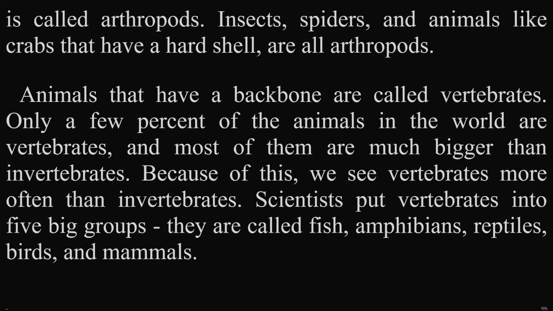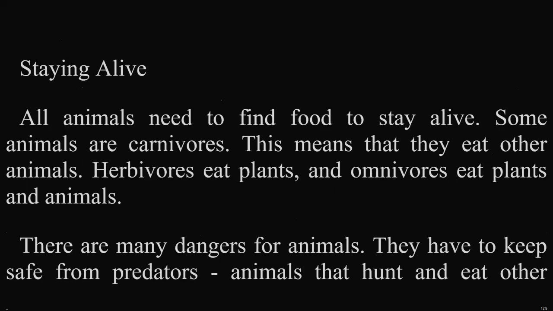Animals that have a backbone are called vertebrates. Only a few % of the animals in the world are vertebrates, and most of them are much bigger than invertebrates. Because of this, we see vertebrates more often than invertebrates. Scientists put vertebrates into 5 big groups. They are called fish, amphibians, reptiles, birds, and mammals.